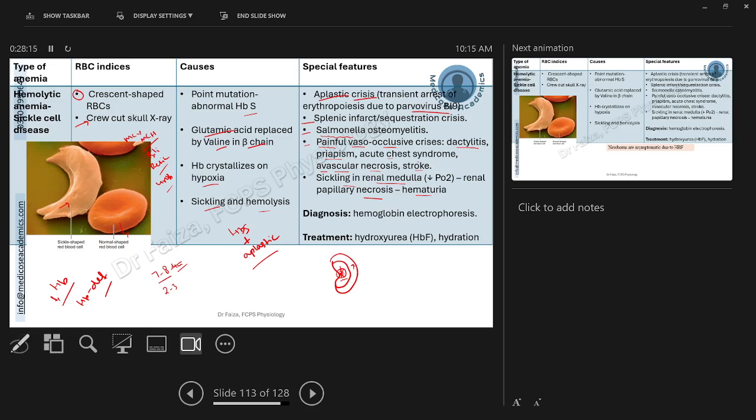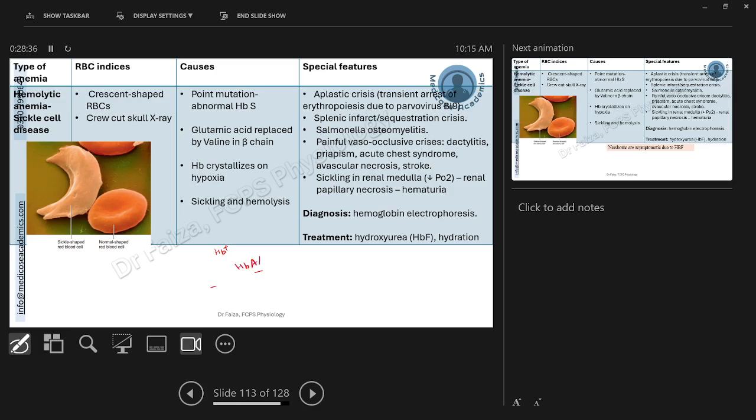The diagnosis of sickle cell anemia is based upon hemoglobin electrophoresis. As we discussed in our lecture on hemoglobin, we measure the distance of the movement of hemoglobin between cathode and anode, and the distance traveled helps us in diagnosing which type of hemoglobin it was.